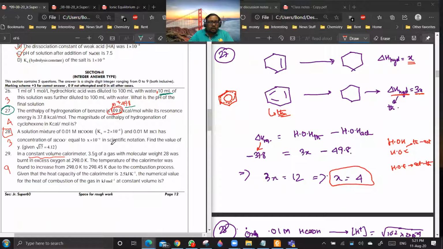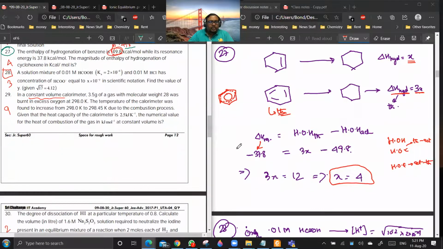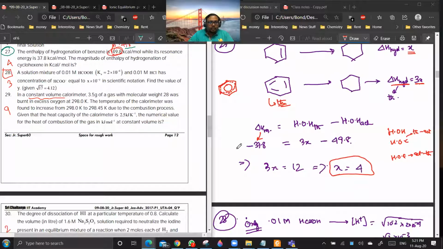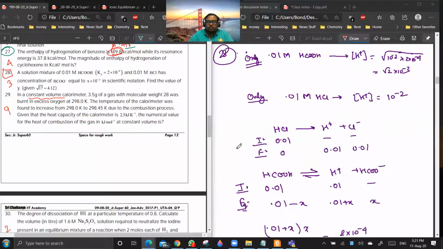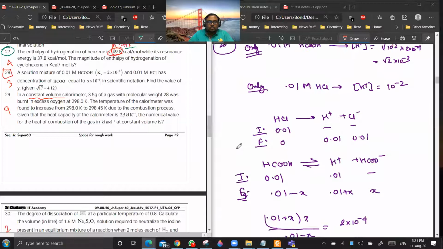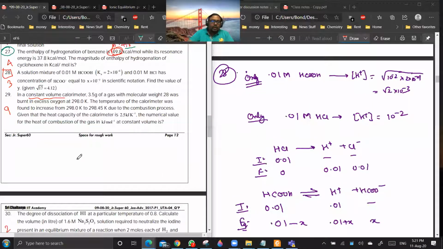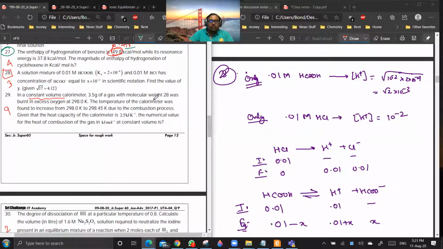Okay. So after 27, it is 28. Now, in 28, what you are having is a mixture of a strong acid and a weak acid. SeOH is a weak acid. Now it is given 10 to the power minus 4 here.